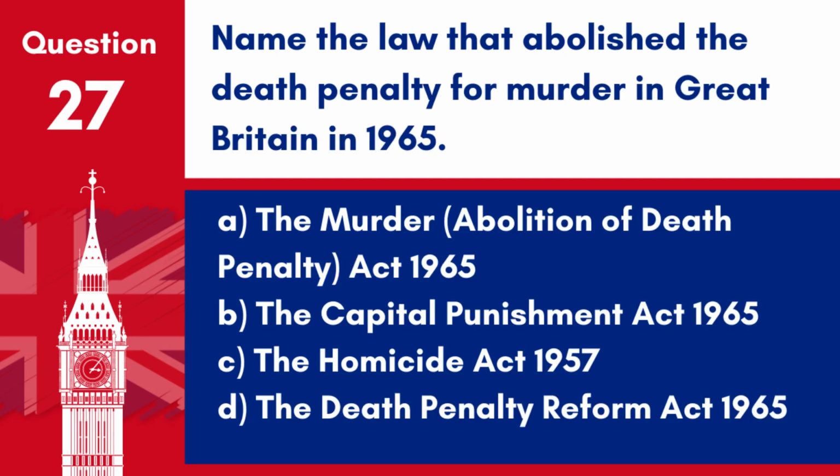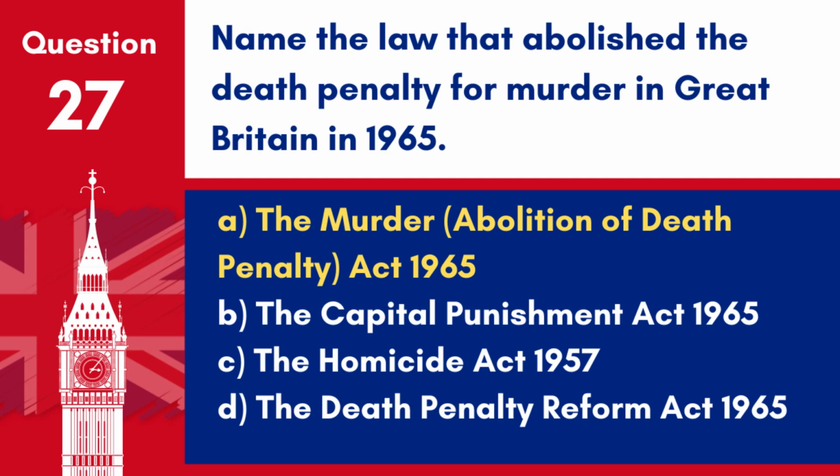Question 27. Name the law that abolished the death penalty for murder in Great Britain in 1965. A. The Murder, Abolition of Death Penalty, Act 1965. B. The Capital Punishment Act 1965. C. The Homicide Act 1957. D. The Death Penalty Reform Act 1965.